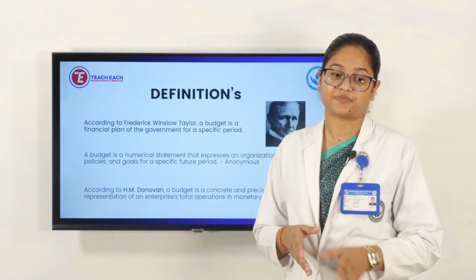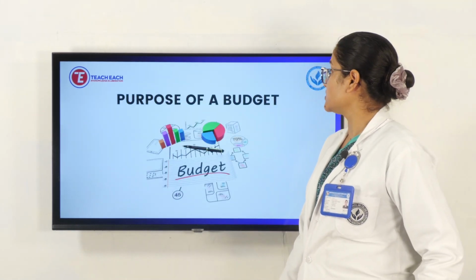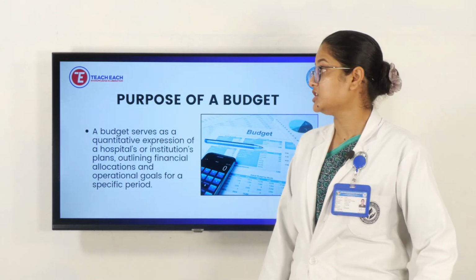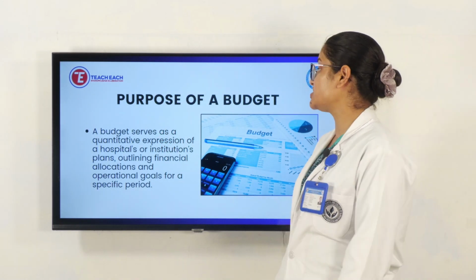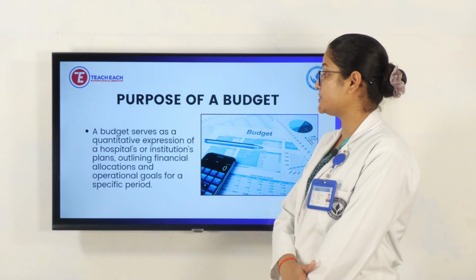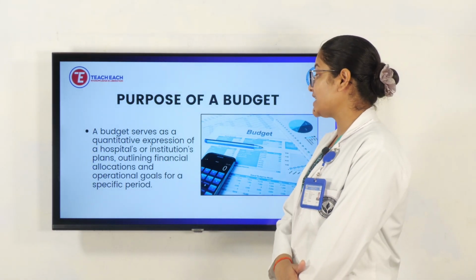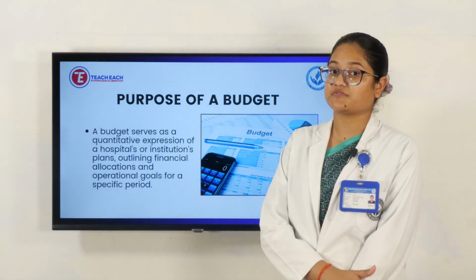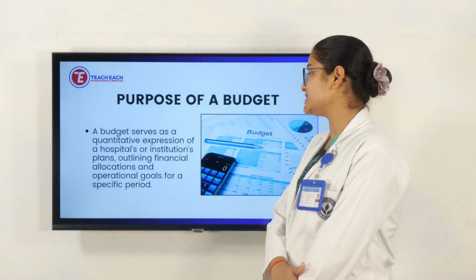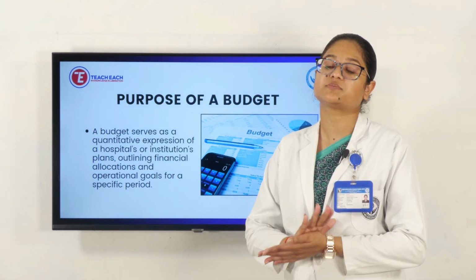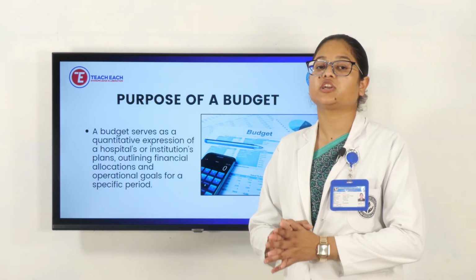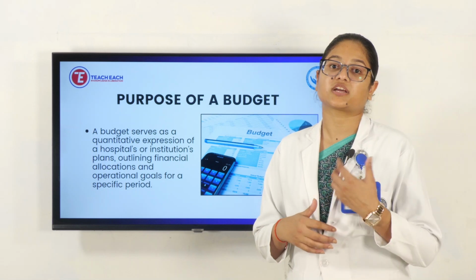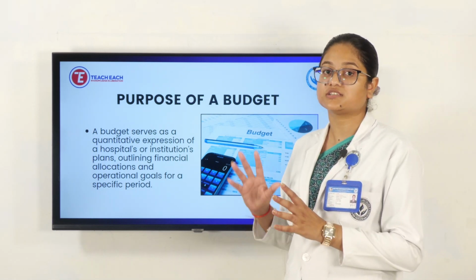Next, we'll see the purpose of the budget: why we have to deal with the budget and what its purposes are. First, a budget serves as a quantitative expression of a hospital's or institution's plan, outlining financial allocations and operational goals for a specific period. Here the specific point is quantitative, meaning in numbers, like how much money is going to be spent. Then we need to be ready with some alternatives also. If some ups and downs are there, we may need some extra expenses. That is the main purpose.